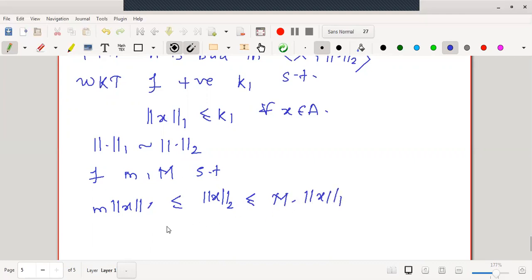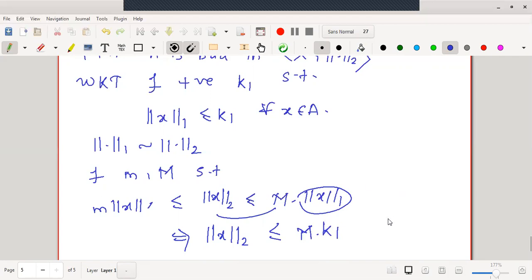Now look at this right part. We have already seen that norm 1 of x is less than or equal to K1, but we want to prove that it is bounded in norm 2. Therefore, taking the right part only, norm 2 of x is less than or equal to M, replacing norm 1 of x by K1. Therefore, combined, this is M into K1. This is true for all x in A.